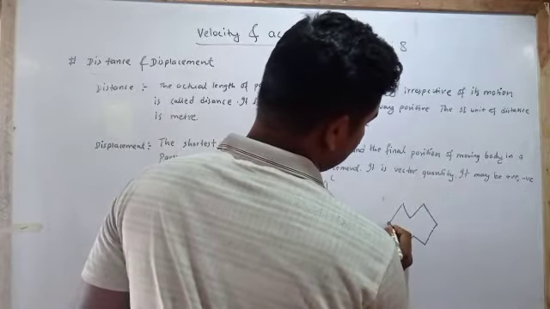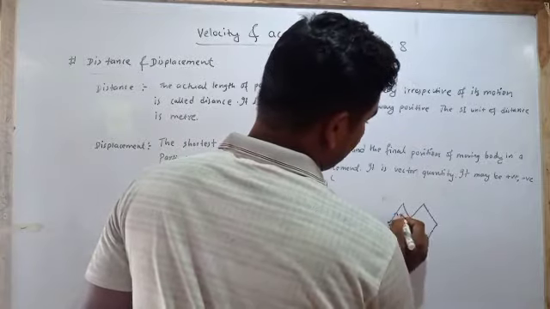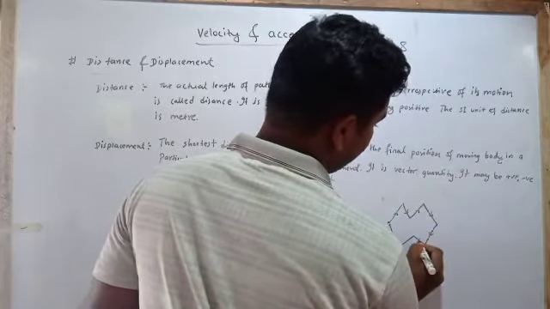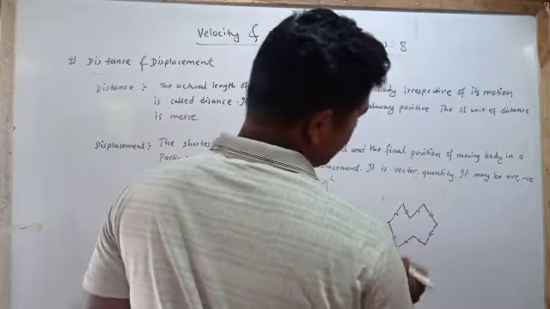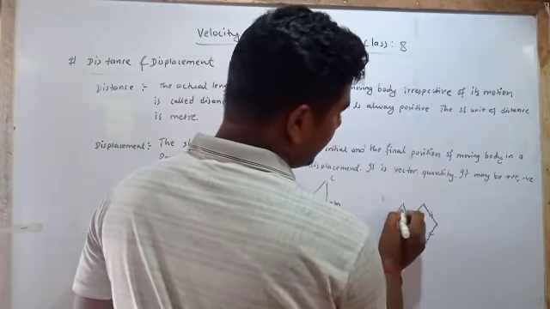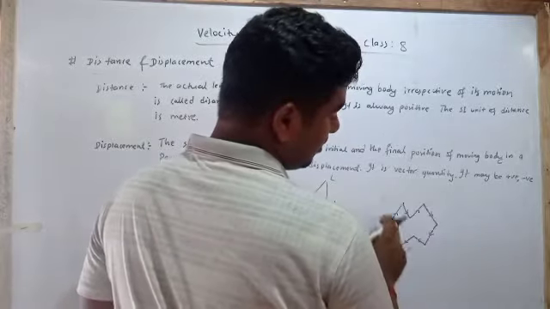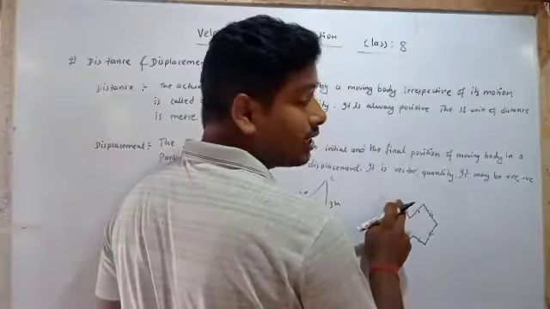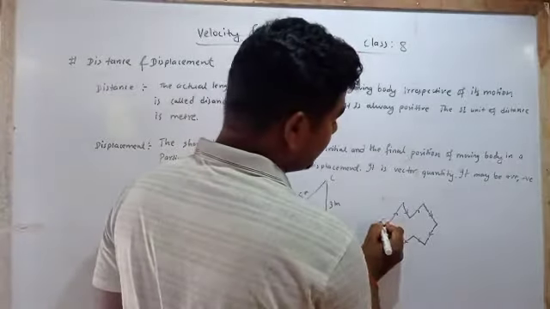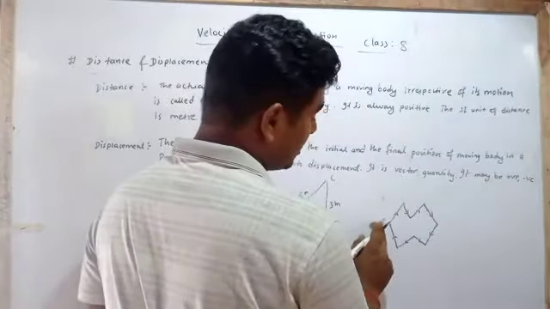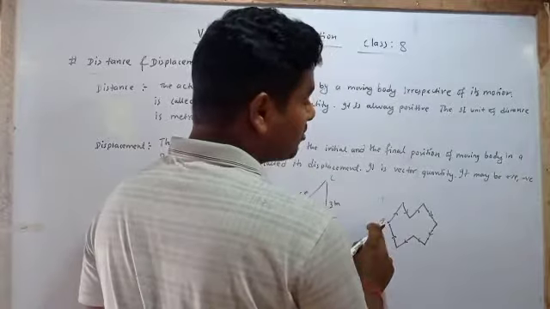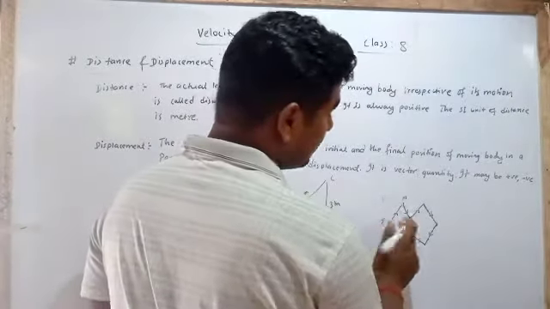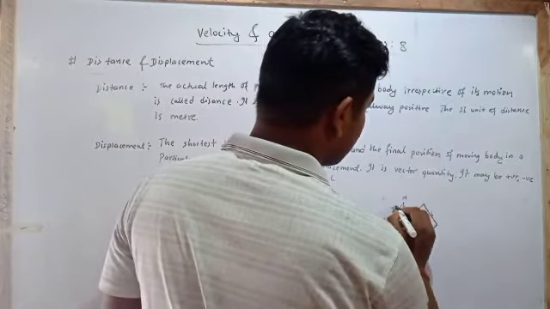Here this is going like this. See, from here to here, this is in the same direction. But from here to here, the moving object, let's see A. Let's see A, this moving object from here to here, the displacement is 3 meter.